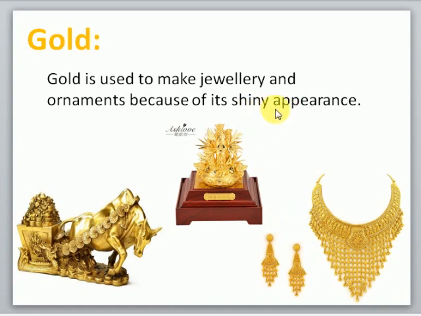Although all metals have shiny appearance, it is one of the properties of metals that they will have shiny surfaces. But as compared to other metals, gold has more shiny appearance. That is the reason why it is used in making jewelries and ornaments, and it's expensive as well. Okay, gold is a very expensive metal.